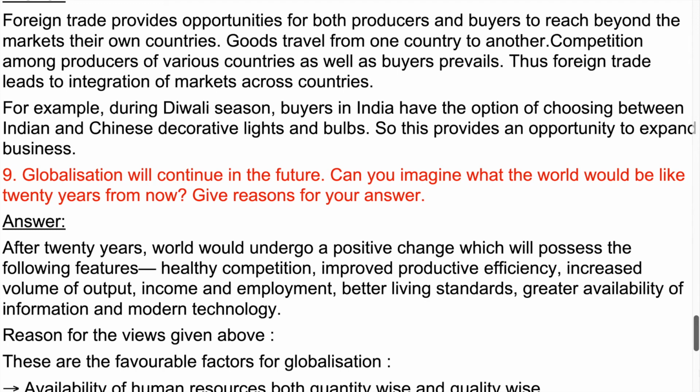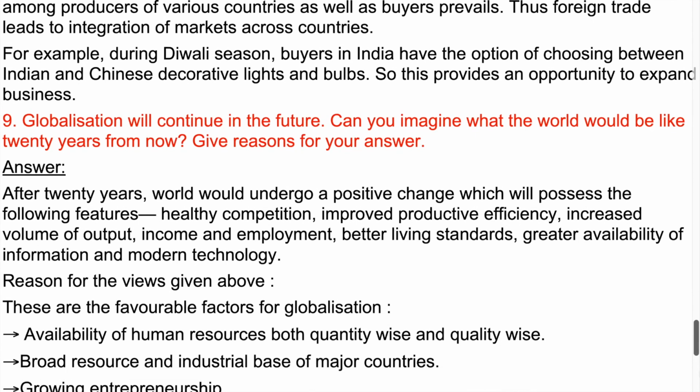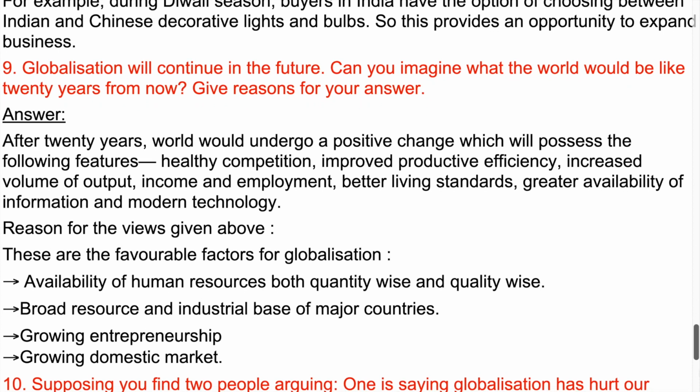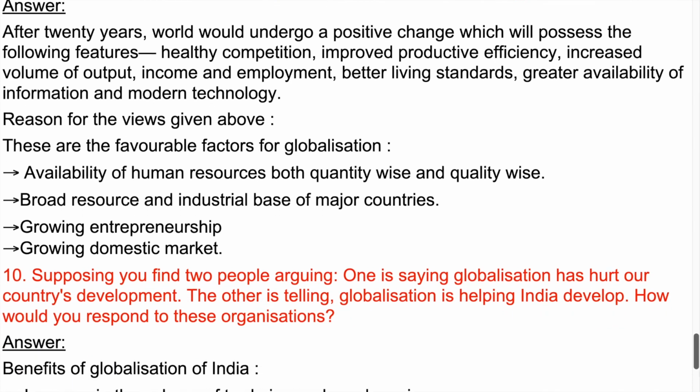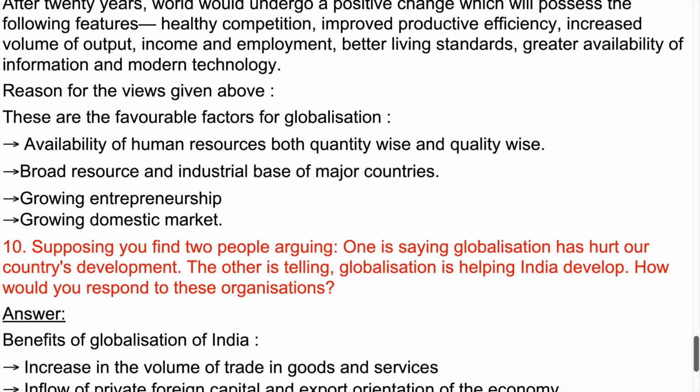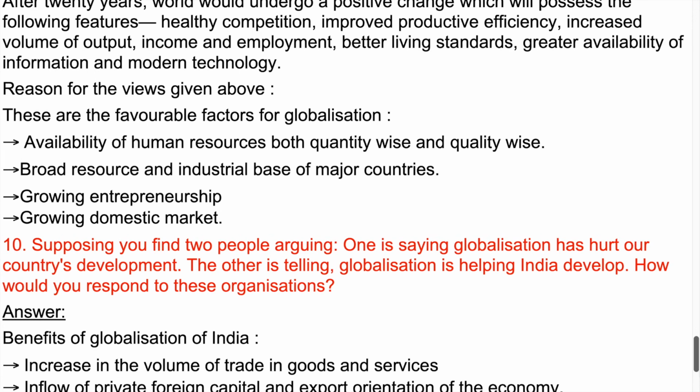9. Globalization will continue in the future. Can you imagine what the world would be like 20 years from now? Give reasons for your answer. Answer. After 20 years, the world would undergo a positive change, which will possess the following features: healthy competition, improved productive efficiency, increased volume of output, income and employment, better living standards, greater availability of information and modern technology. Reasons for the views given above. These are the favorable factors for globalization. Availability of human resources both quantity-wise and quality-wise. Broad resource and industrial base of major countries. Growing entrepreneurship, growing domestic market.